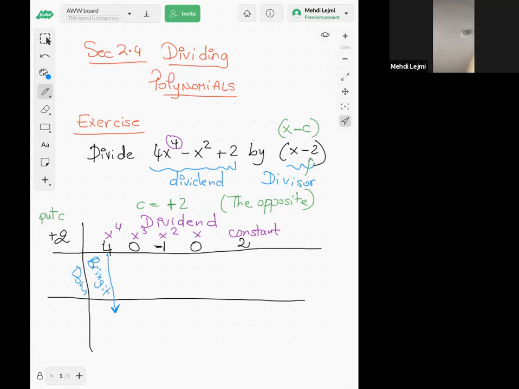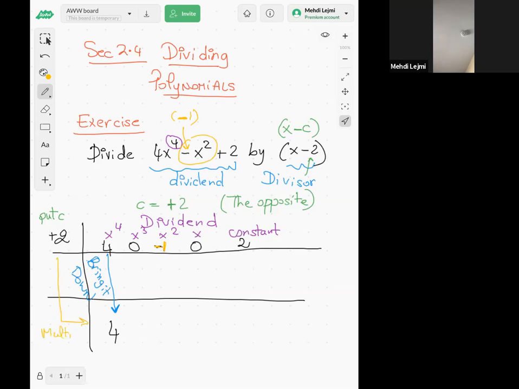Now we bring down the first number, you always bring down the first number. So I bring down the 4. How did I get the -1? You see this is negative x squared, so the minus means it's -1. This minus here is actually my -1. That's why I have my -1 here, it's because of the minus.